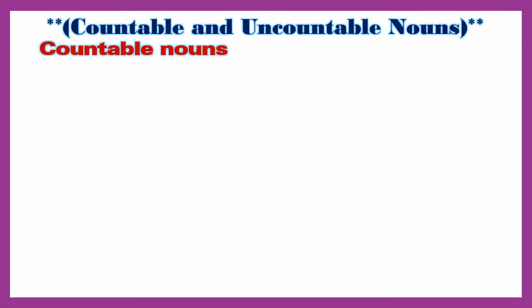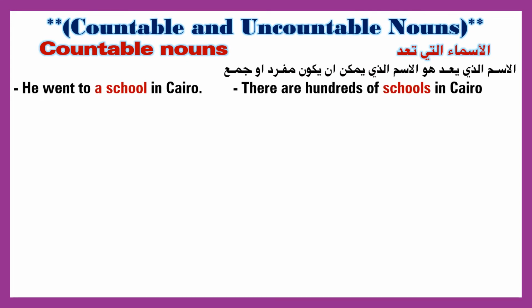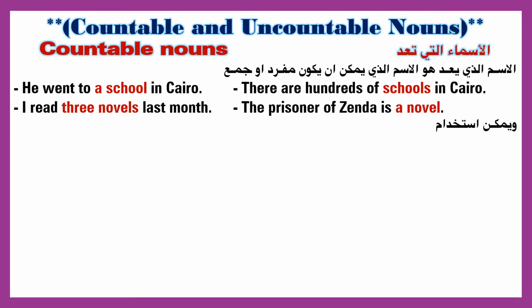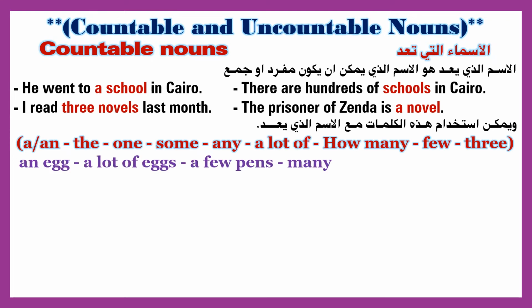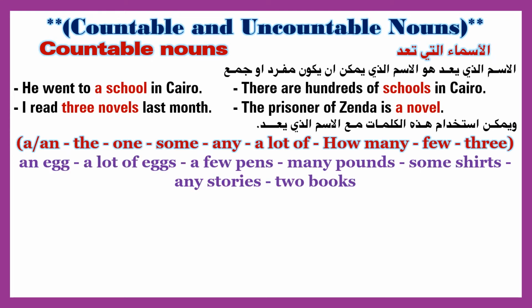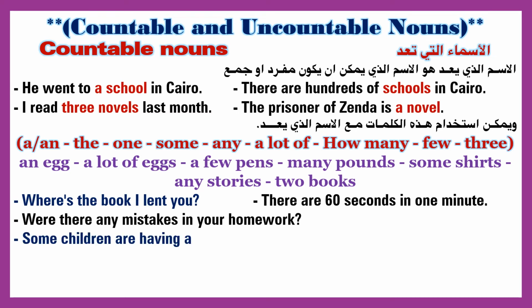Countable and uncountable nouns. Countable nouns. He went to a school in Cairo. There are hundreds of schools in Cairo. I read 3 novels last month. The Prisoner of Zandar is a novel. A, an, the, one, some, any, a lot of, how many, few, 3. An egg, a lot of eggs, a few pens, many pounds, some shirts, any stories, 2 books.